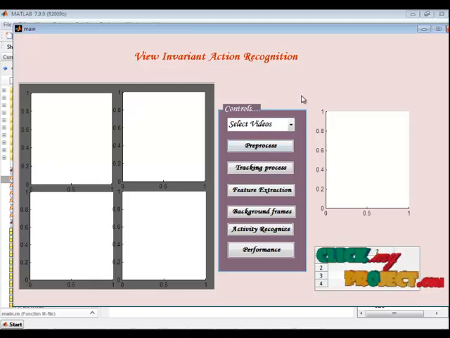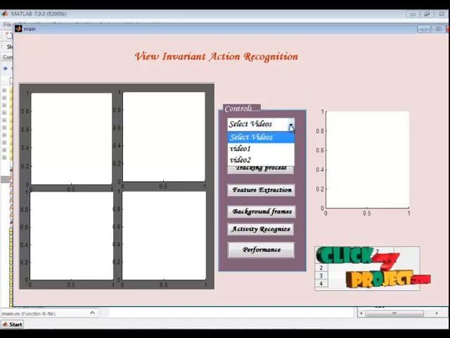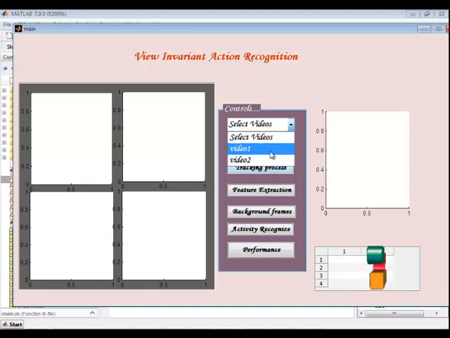The GUIDE window will open. This is the GUI design of our project. First we have to provide the input video. Here I have a pop-up menu. In the pop-up menu I have two videos in total. First is bend and second one is jump. Now I am selecting the first video.